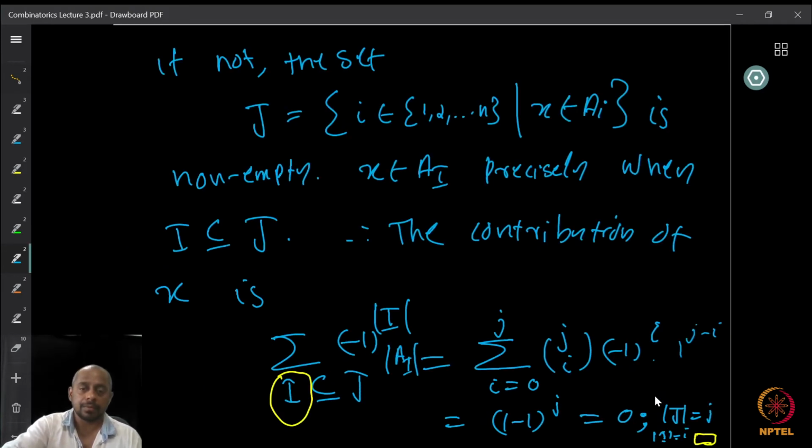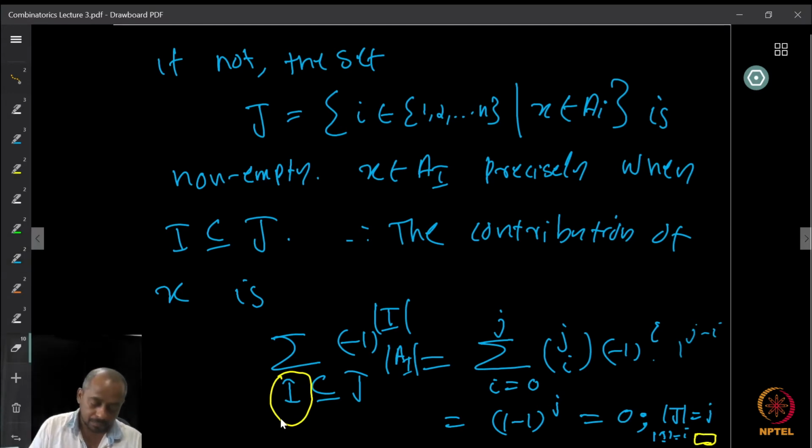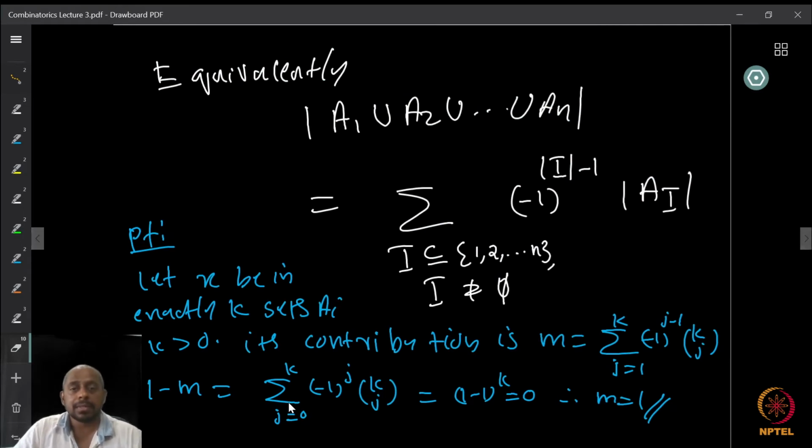So that is the proof. Okay. Now, equivalently, if you want to count the cardinality of the union A1, A2, etc., AN, we can either take X and subtract these elements that are not there, or you can write the formula in a different way, which is the summation over I, a subset of 1 to n, I non-empty, because that set we don't want, and then minus 1 whole raised to cardinality of I minus 1, because we are changing the sign, and cardinality of the intersection over I. So this will give you the cardinality of the union A1 to AN.